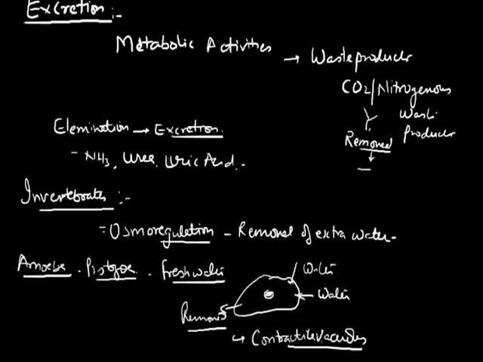Contractile vacuoles are structures present among protozoans, specifically freshwater protozoans. This is not found in the marine protozoans.